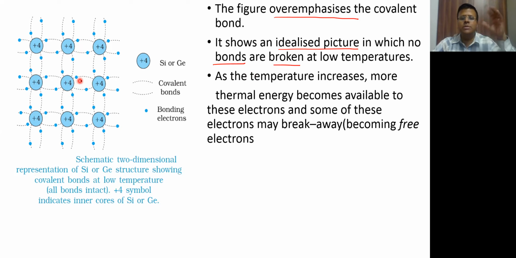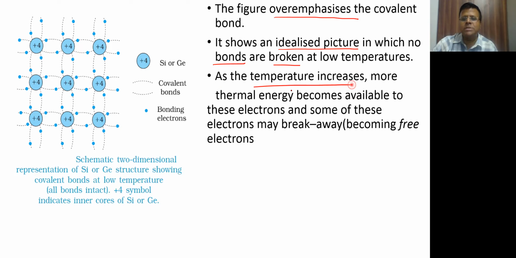So there are 2 ways of visualizing the same phenomenon. From the energy band diagram, the valence band electrons get sufficient energy to go to the conduction band. Only then is it possible to break away.